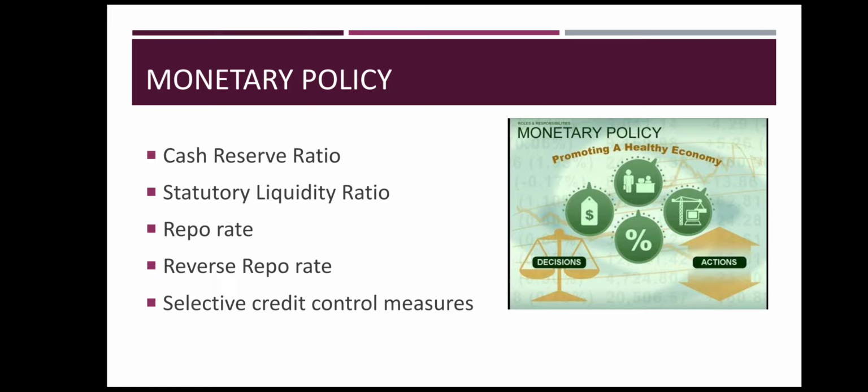Now sometimes commercial banks, if they have a lack of funds or deposits, can borrow from RBI, and when you borrow money, you are supposed to pay interest, right? So that interest rate is called the repo rate. When the commercial banks are borrowing money from RBI, they have to pay interest. That interest is called the repo rate. So whenever commercial banks are in need of funds, they can borrow from RBI, and in turn they have to pay interest, which is called the repo rate.